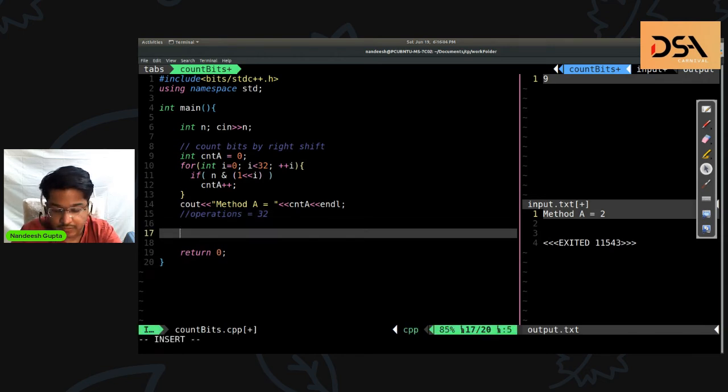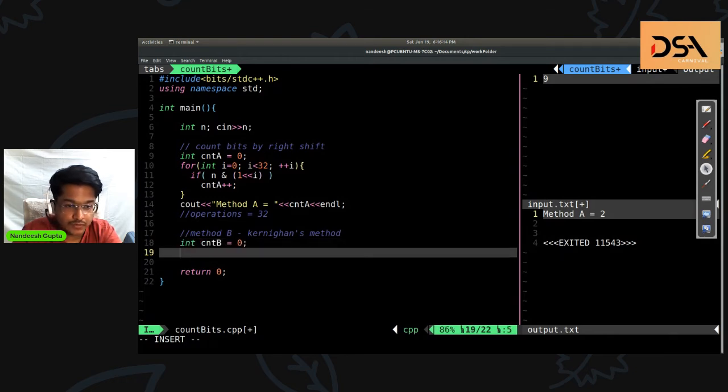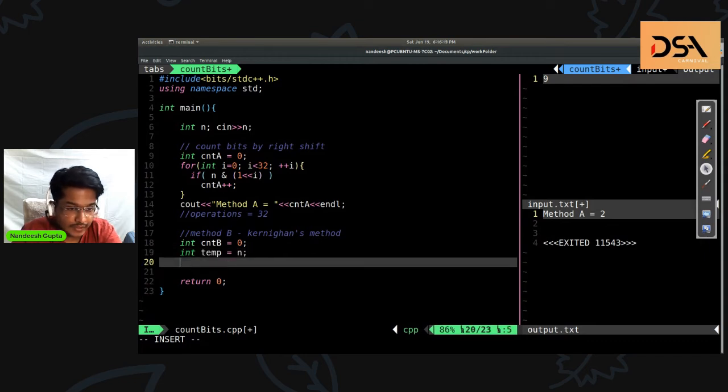Now let's see the second method, method B, which is the Kernighan's method. Let's say count B is equal to 0, and we make a temporary number temp equal to n.